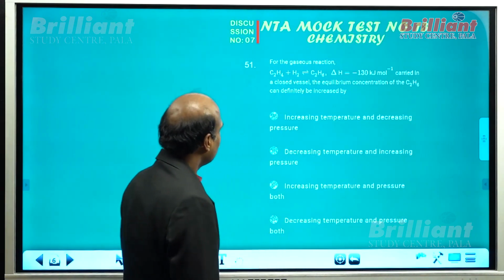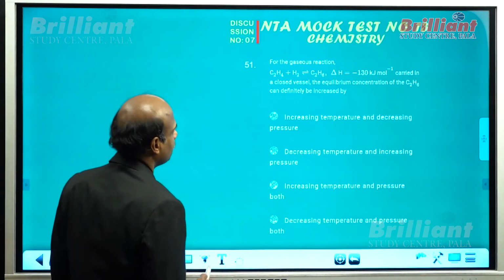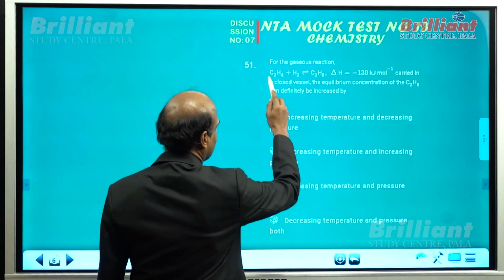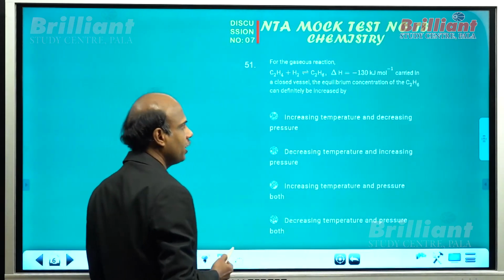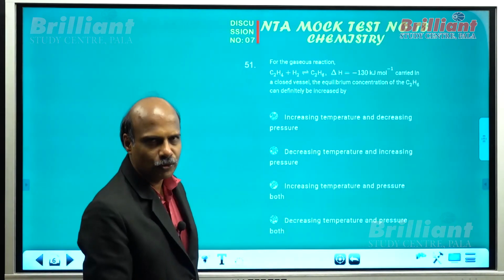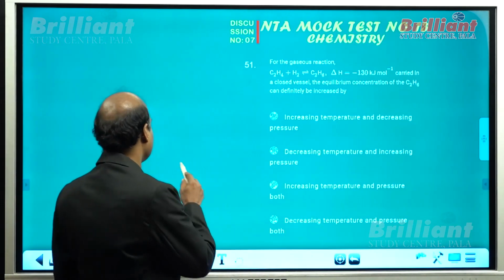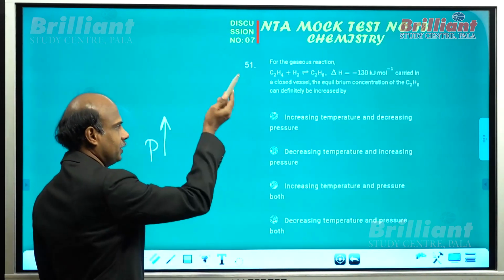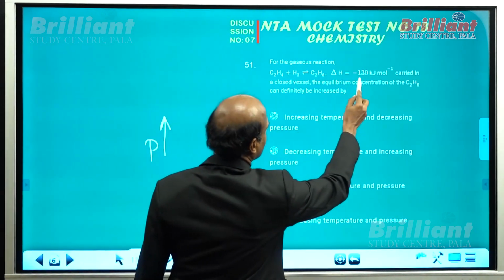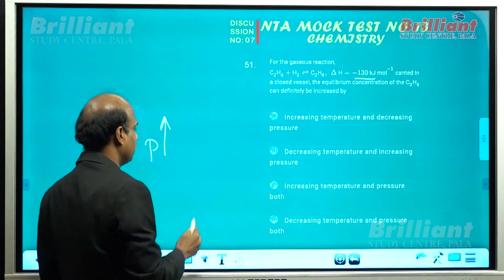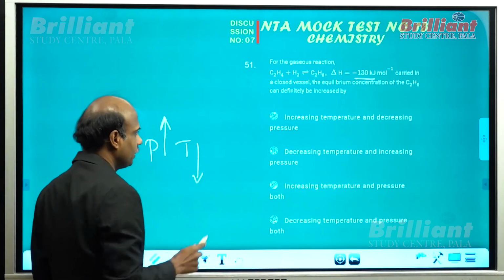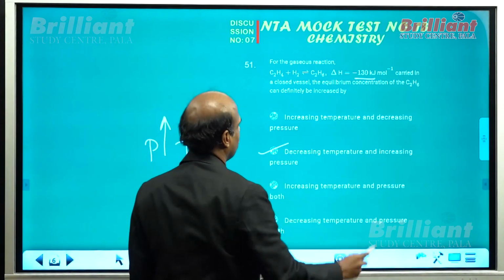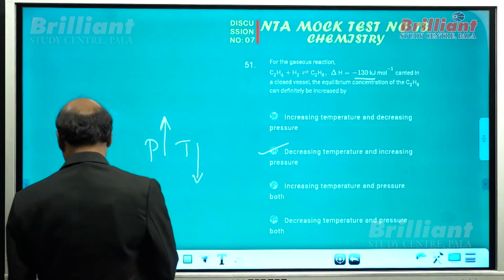Here, according to Le Chatelier principle, the reactant contains 2 gases, while on the product side there is only 1, so the number of gas molecules decreases. In this case, according to Le Chatelier principle, pressure should be raised. And meanwhile, they say it is exothermic. If it is exothermic, temperature should be minimized. So lowering the temperature and increasing the pressure will favor the forward reaction. Now let me go to question number 52.